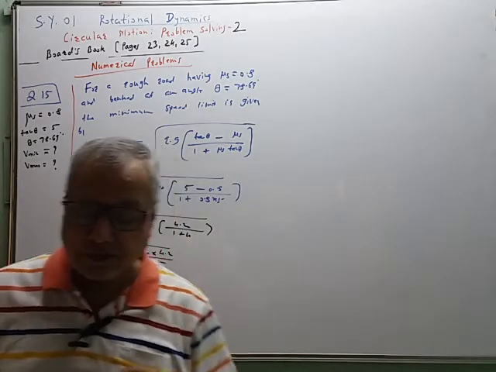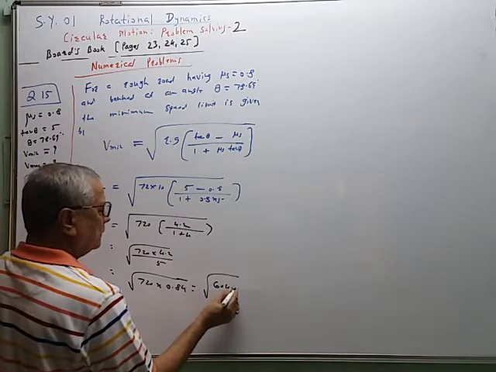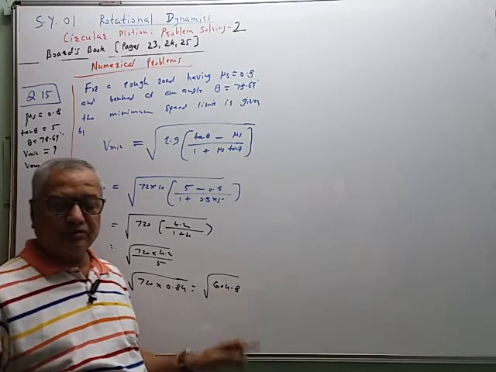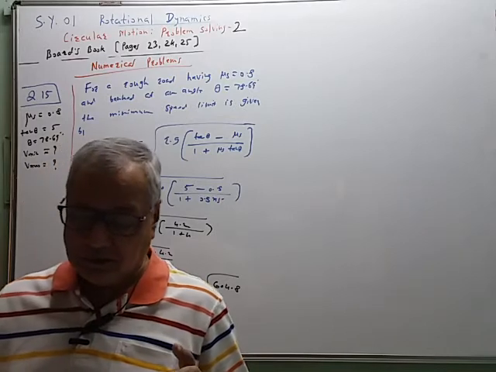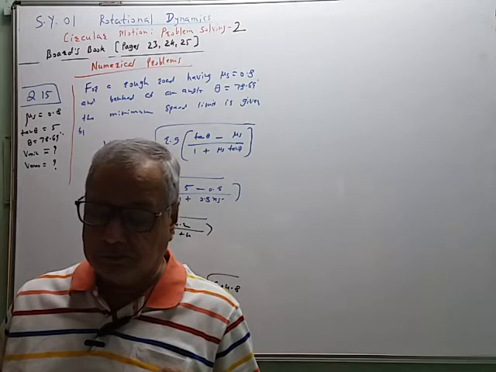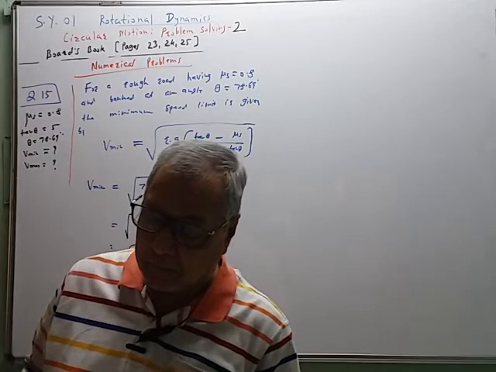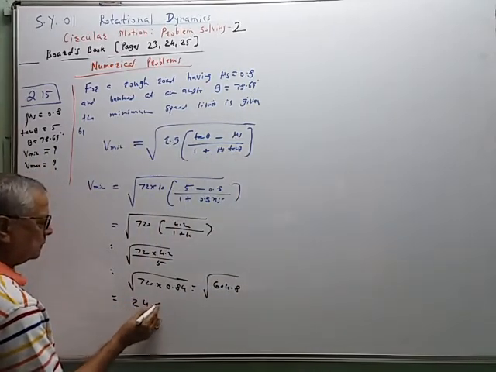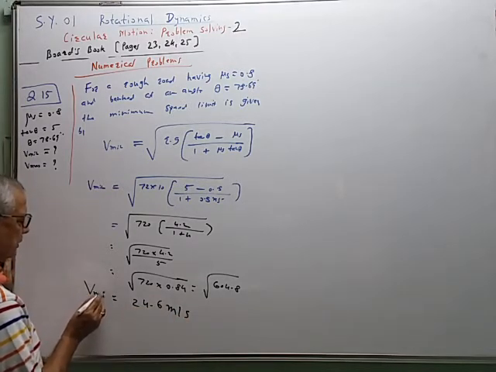So this value comes to be 604.8. So it is less than 25 because the square of 25 is 625. So the answer is 24 point something, 24.6 meter per second.